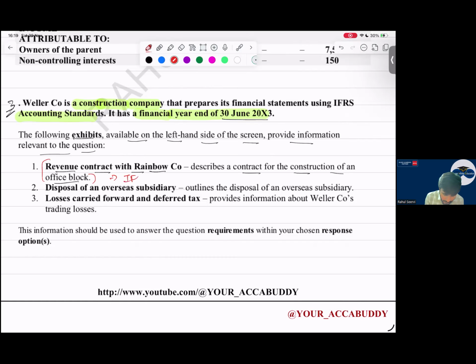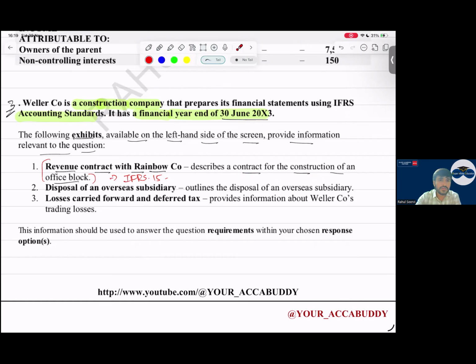So here IFRS 15 is tested. If it is regarding construction, most of the time we have seen construction will form a single performance obligation. So revenue is recognized over the period as and when the work is done. There are two methods, input and output basis. Then we recognize revenue and cost of sales. We follow four steps. Step one is we see whether there is an overall profit or loss. Step two, we calculate the percentage of work done. Step three is the revenue and cost of sales. Step four is contract asset or contract liability.